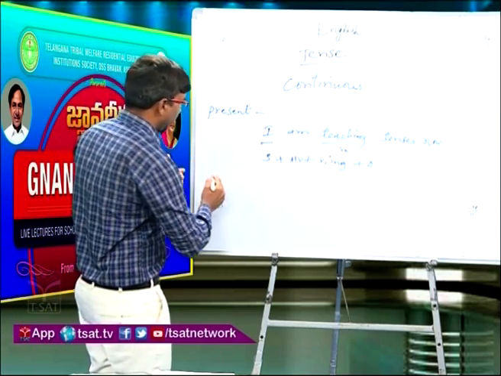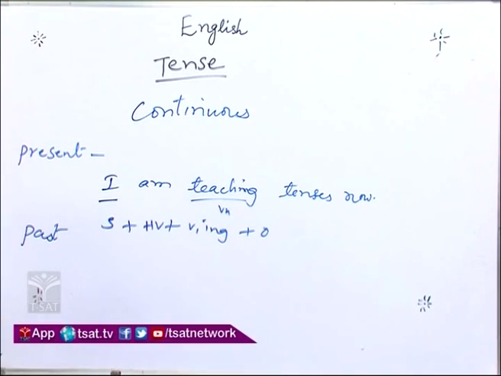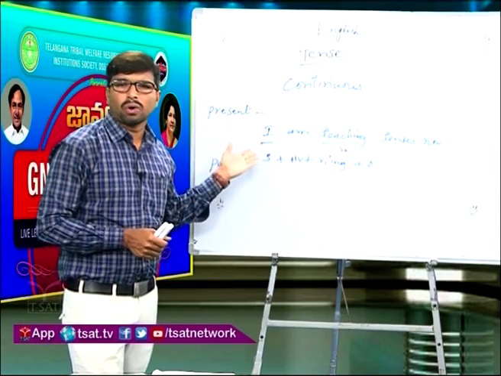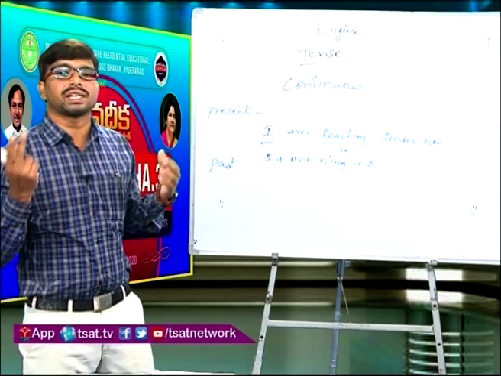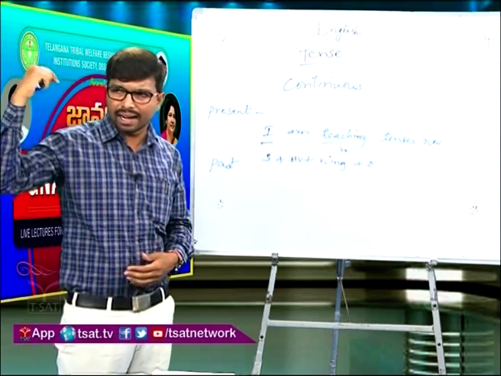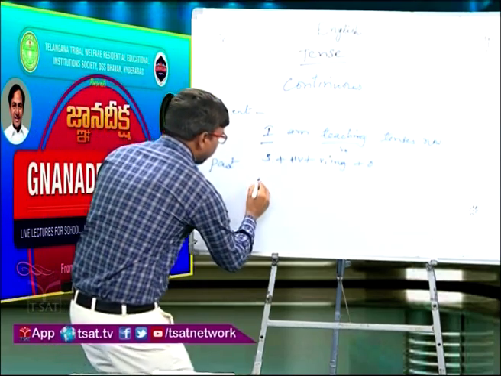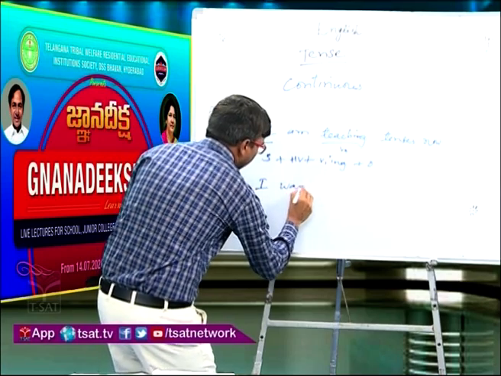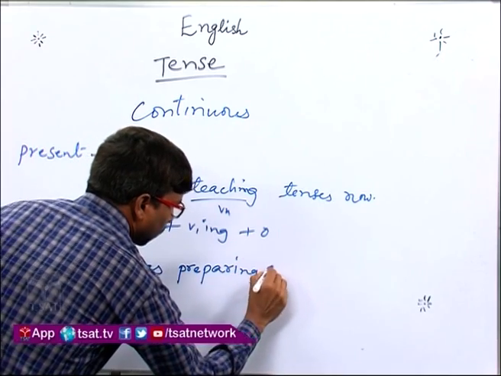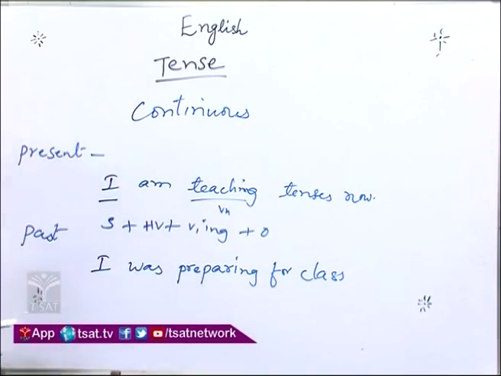Next, past continuous. The main usage of past continuous tense: it also talks about a going on action, but it is at a point of time in the past. So, yesterday at this time, what was I doing? Yesterday I was preparing for class.